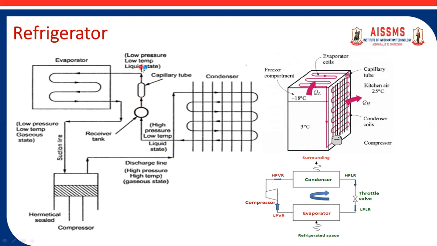Here the expansion process takes place, and high pressure, low temperature liquid refrigerant gets converted into low pressure, low temperature liquid refrigerant. Then this is used as input to the evaporator coil, where the refrigeration effect is actually observed and the refrigeration process takes place. Here low pressure, low temperature liquid refrigerant gets converted into low pressure, low temperature vapor refrigerant. This is how the refrigerator works. It works on the same concept as the standard vapor compression refrigeration cycle.